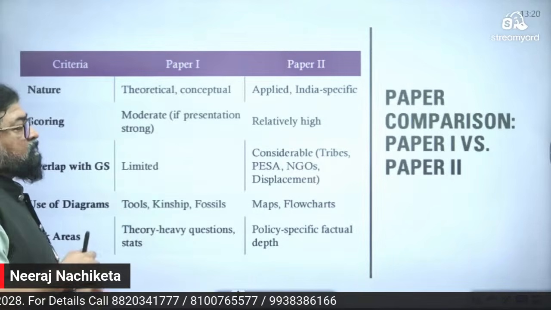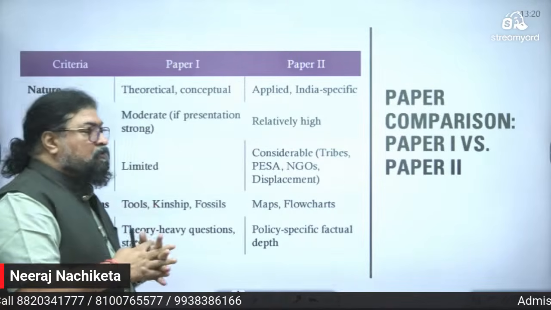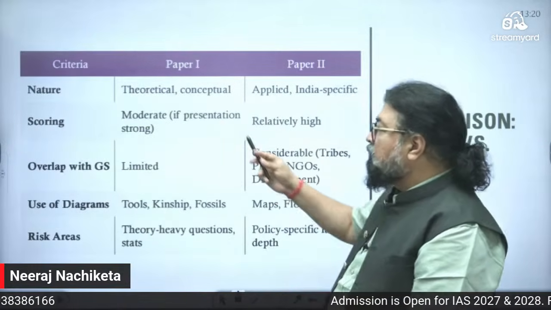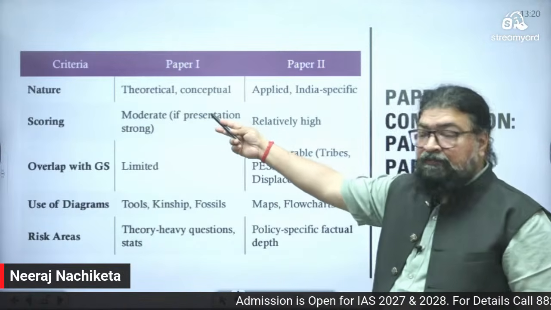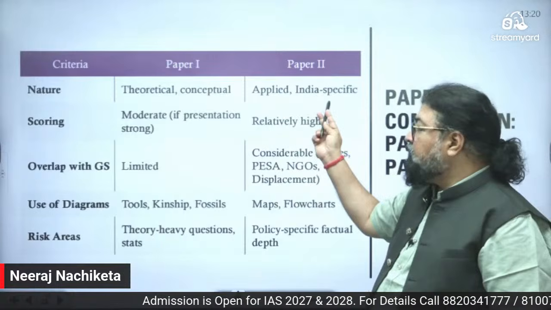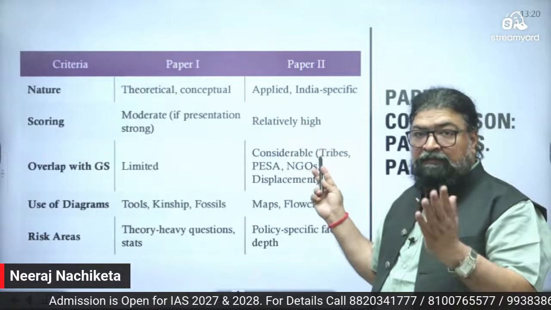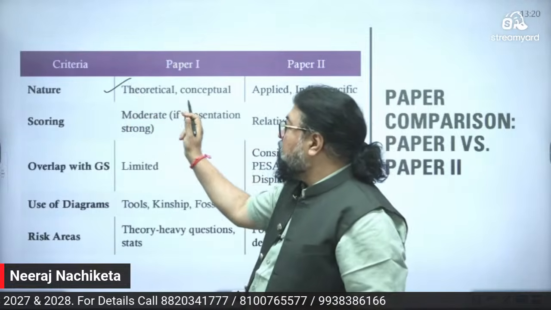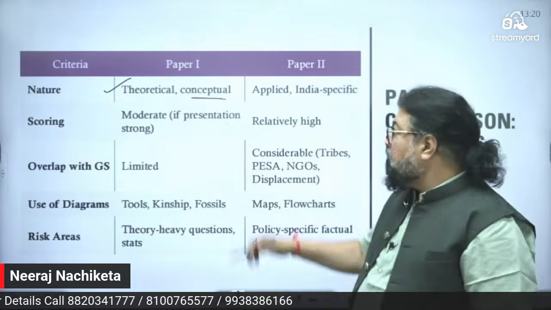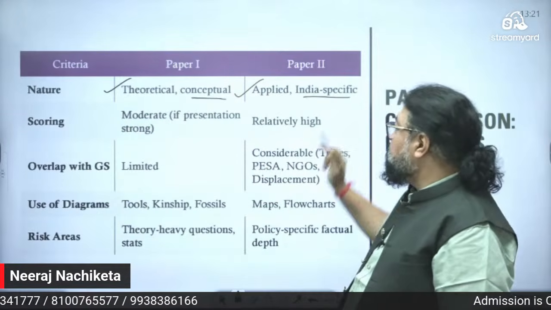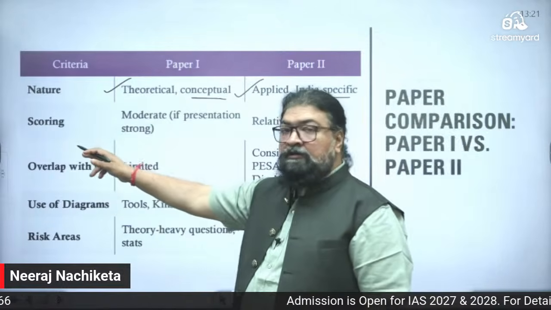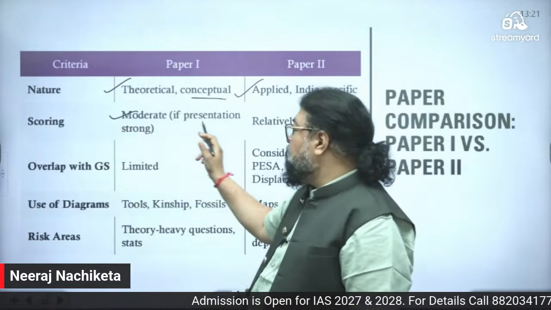So as I said, if you compare paper 1 and paper 2, again very quickly, I'll not take much time. Paper 1 is theoretical and conceptual, but paper 2 is applied in nature and India specific. If we compare scoring, paper 1 has moderate scoring, relatively high if presentation is strong.